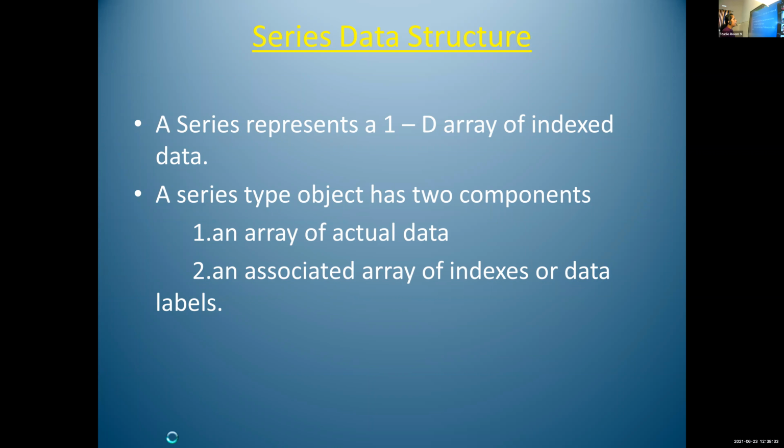A series type object has two components: an array of actual data, and an associated array of indexes or data labels. You just write the point. We will discuss it in the next class.